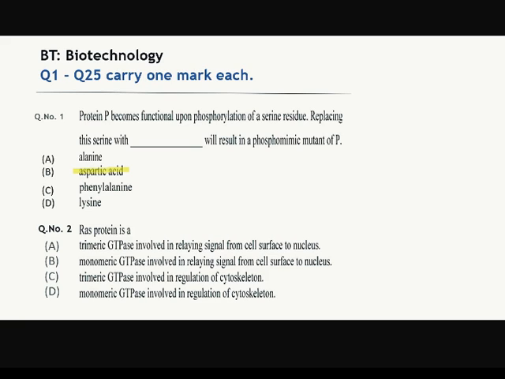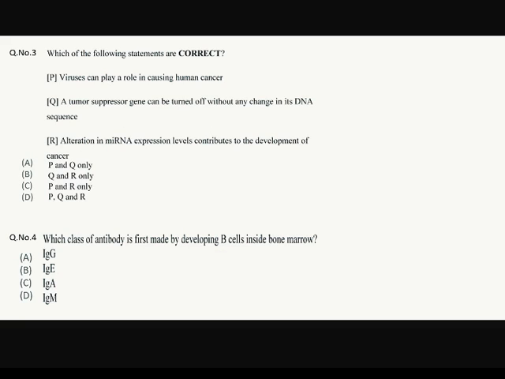The next question is: RAS protein is a, which is a straight theory question. The answer should be monomeric GTPase involved in relaying signal from the cell surface to the nucleus. Option number B. Okay. Let's move to the next question.